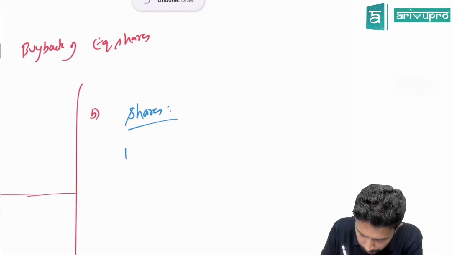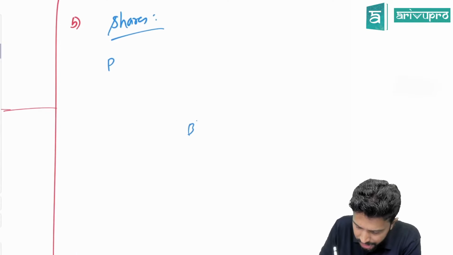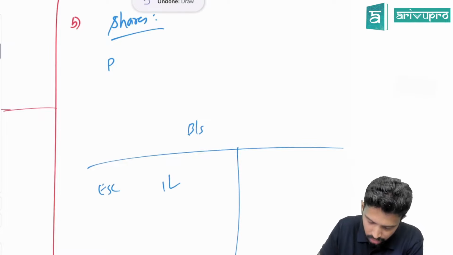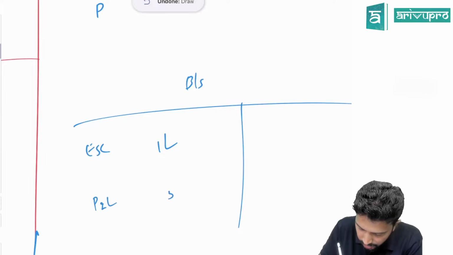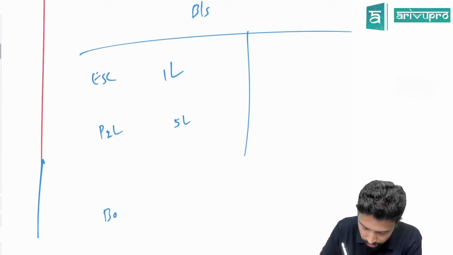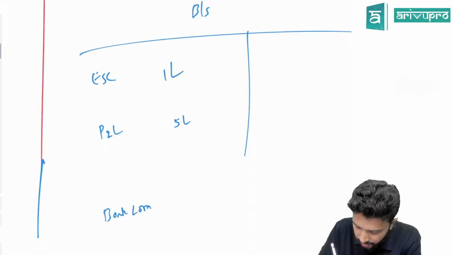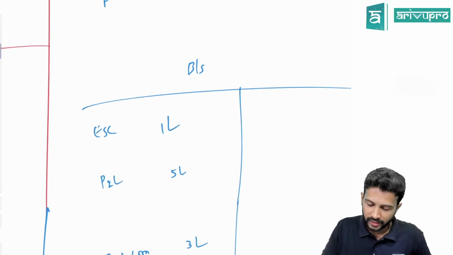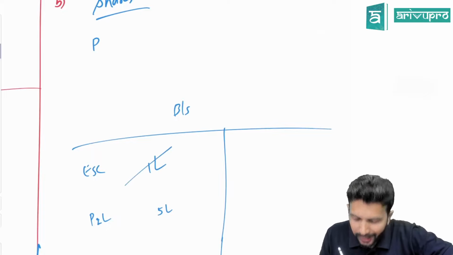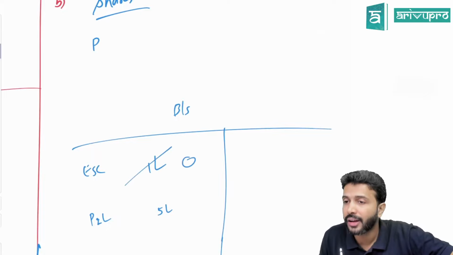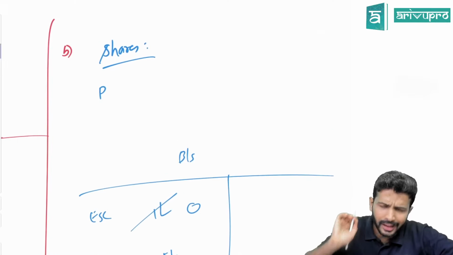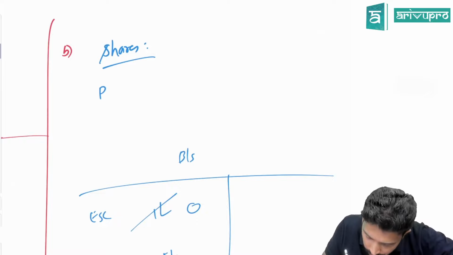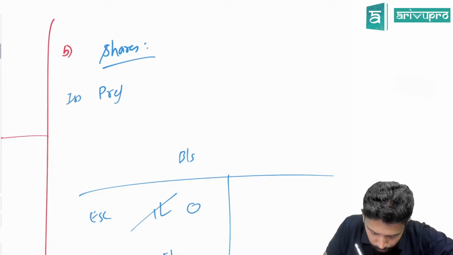Let's say the company, I'll assume the same balance sheet. So how much is the equity share capital we had? 1 lakh. So we had a P&L balance of 5 lakh, and we had a bank loan of, whatever number, 3 lakh. So you want to buy back equity shares, meaning you want to make this 0. Let's say for the sake of buyback, the company has issued new preference shares.